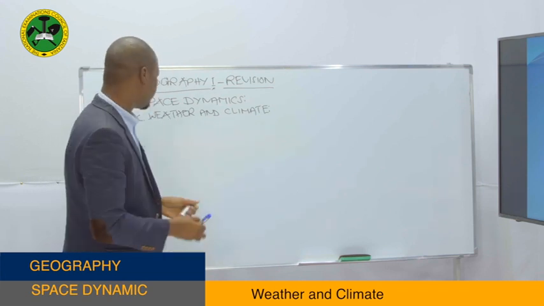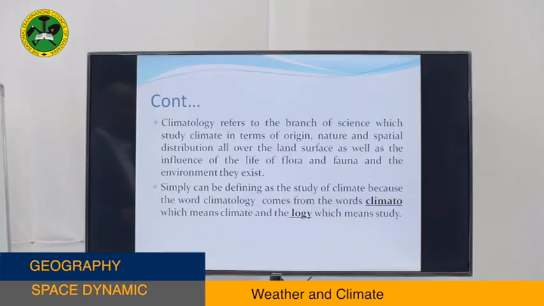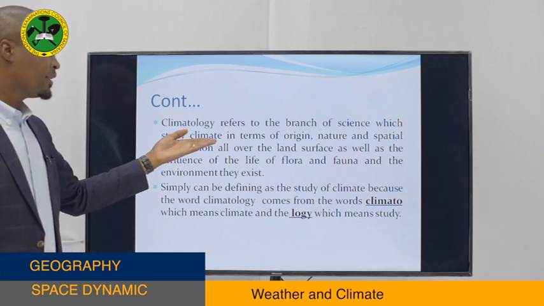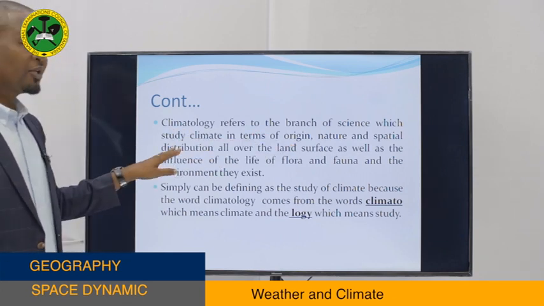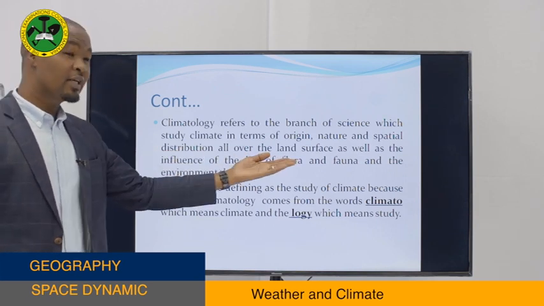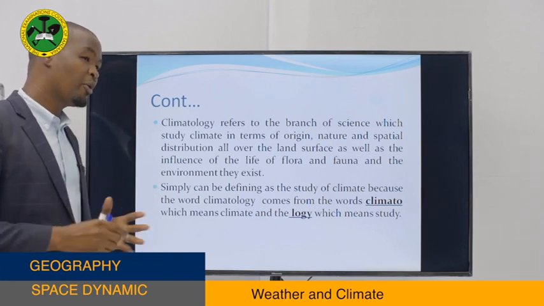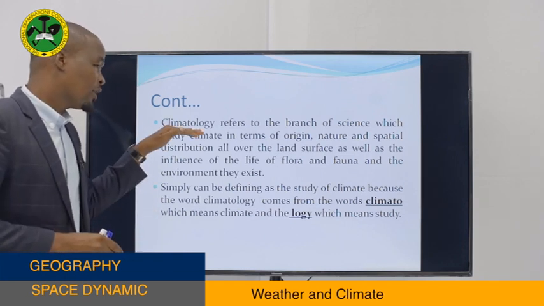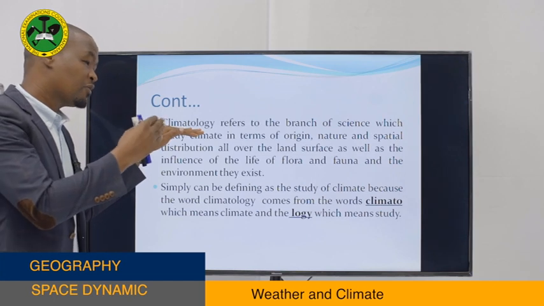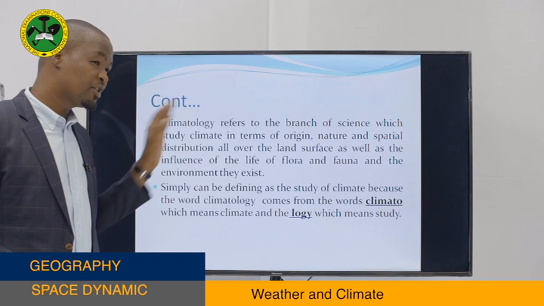So from there, as I said, we are going to stick much on weather and climate. Climatology refers to the branch of science which studies climate in terms of origin, nature, and spatial distribution all over the land surface, which at the end influences the life of flora and fauna as well as the environment they exist in. So our point is, climatology is the branch of science which studies climate in terms of origin, nature, and spatial distribution.